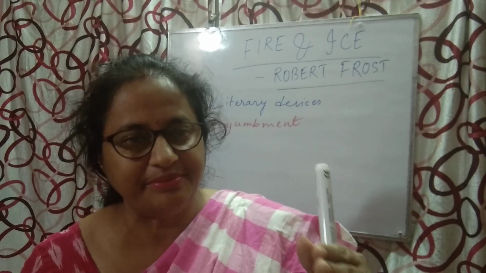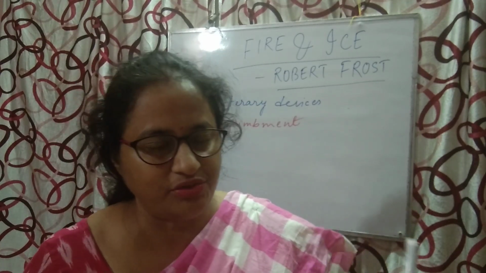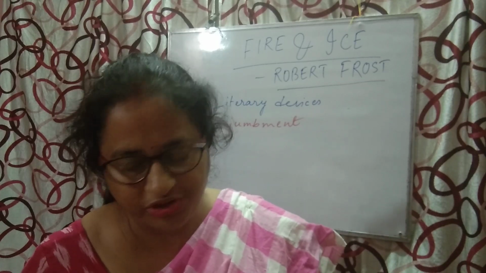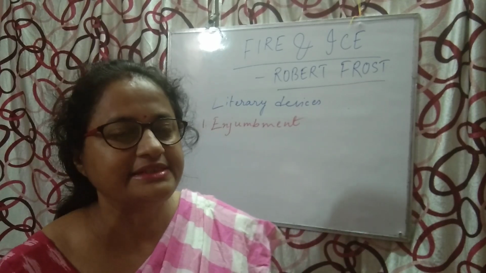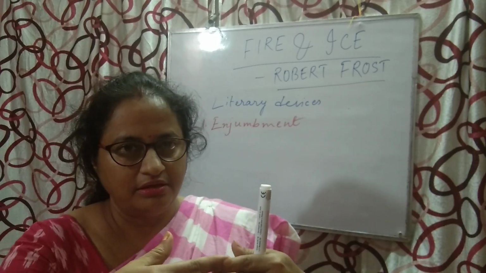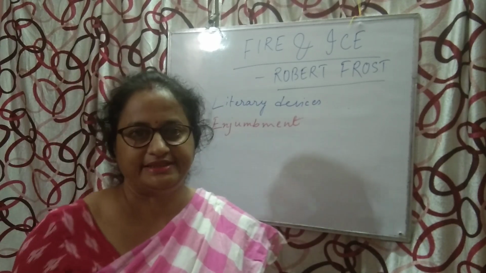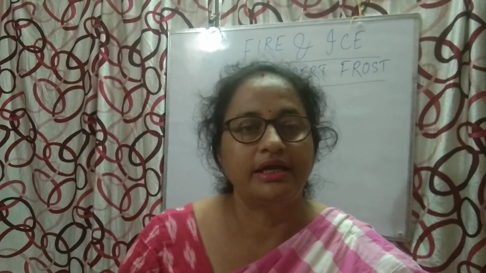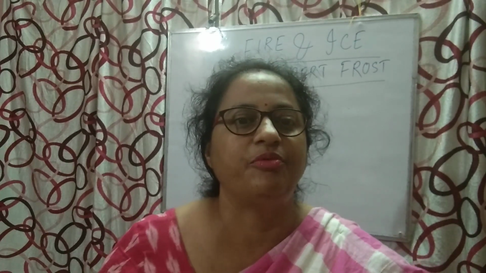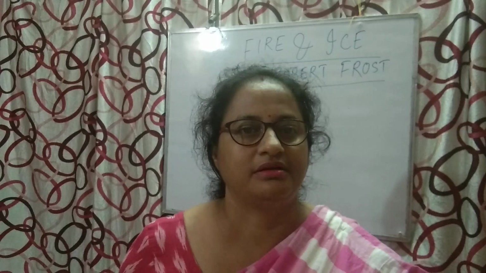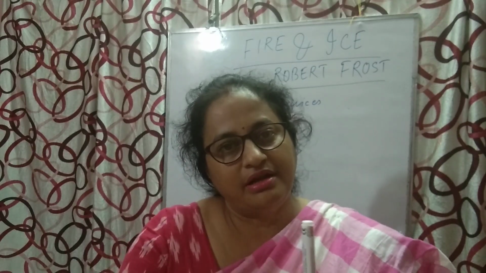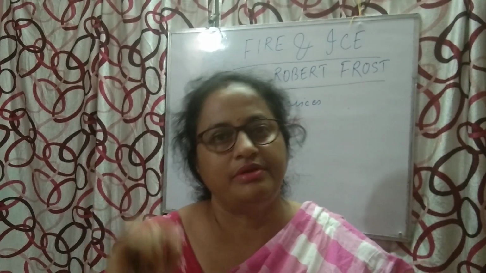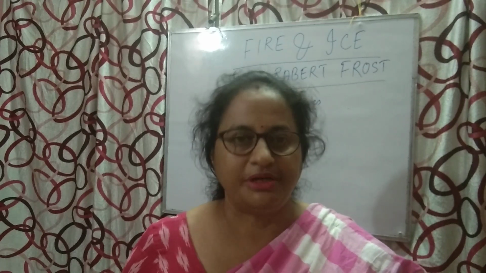Now, what is an enjambment? Can you remember? I told you in Dust of Snow also that enjambment is the same thought running to 2 or 3 lines, and here we will not see any pause, any punctuation mark, but the same thought will run, and at the end there will be a full stop or punctuation mark.